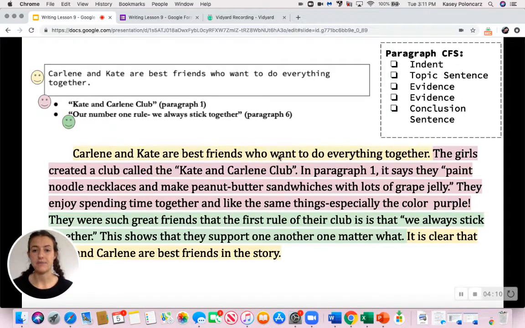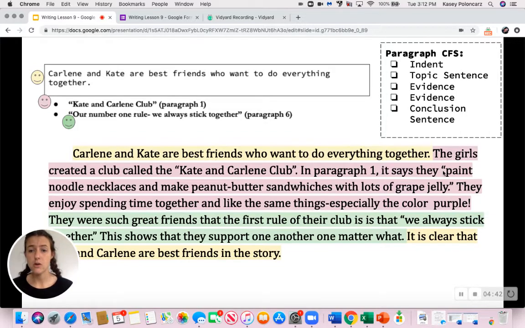Carlene and Kate are best friends who want to do everything together. Now for my evidence, the purple, I'm not going to write Kate and Carlene Club. That's not a full sentence. That's a fragment sentence. That doesn't make sense. We want to stretch it out and add in details to really make the reader know that we know what we're talking about, that they want to do everything together. So I'm going to say, the girls created the Kate and Carlene Club.